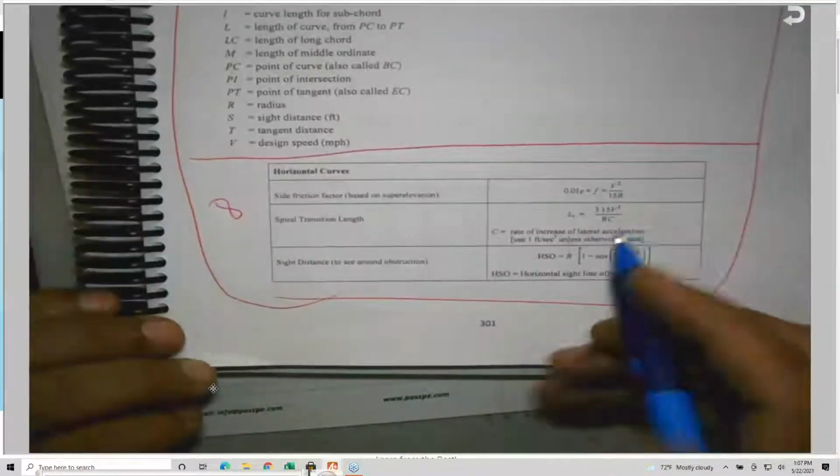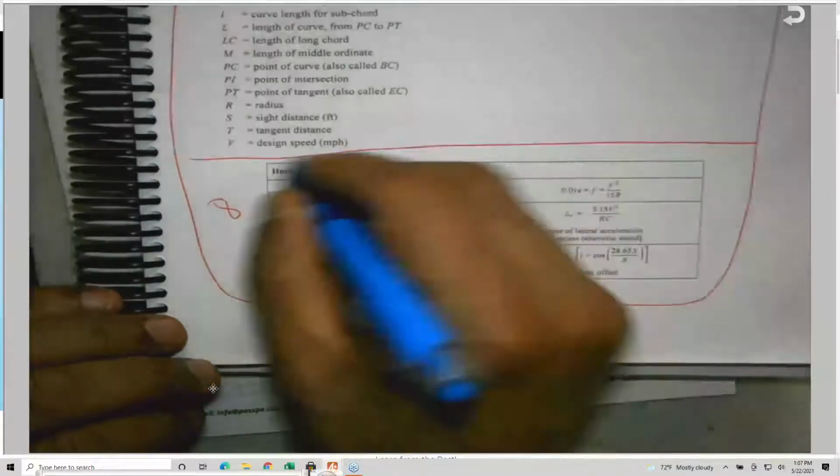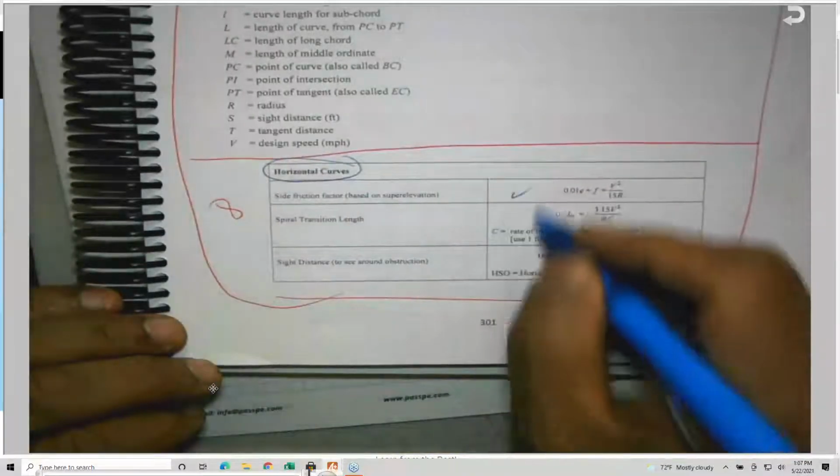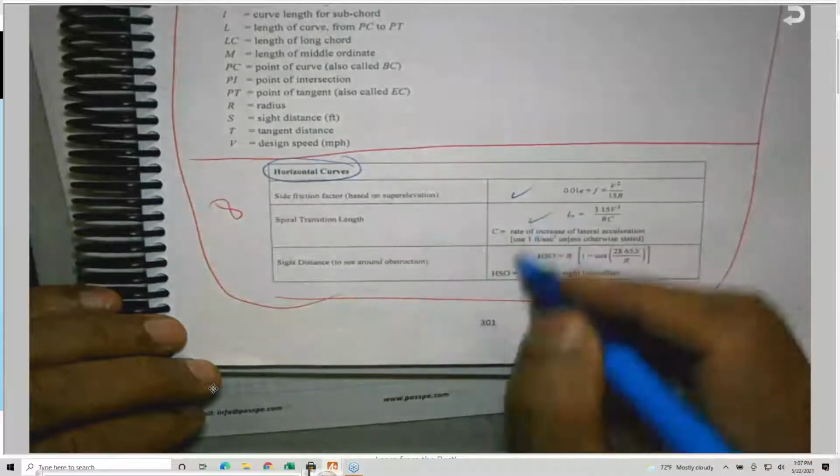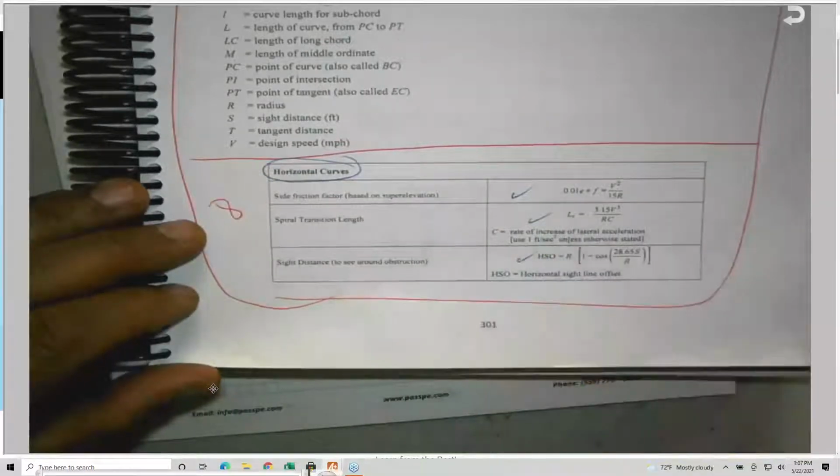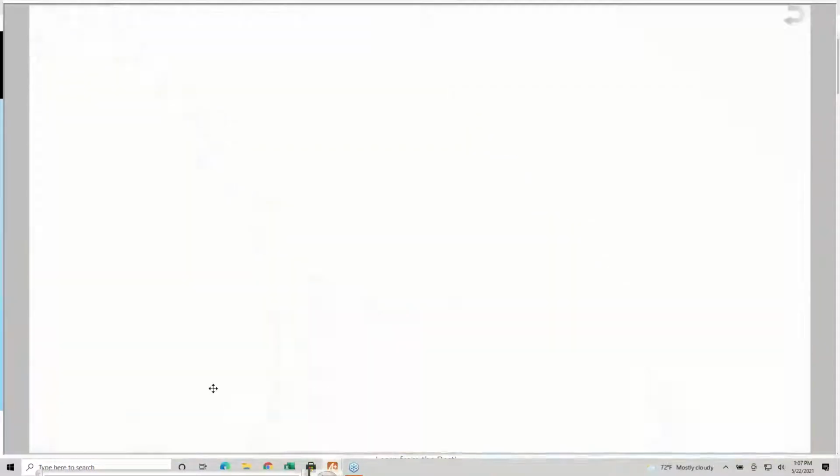And also some additional material related to horizontal curves: the superelevation, the spiral curves, and the HSO, the horizontal sight offset.